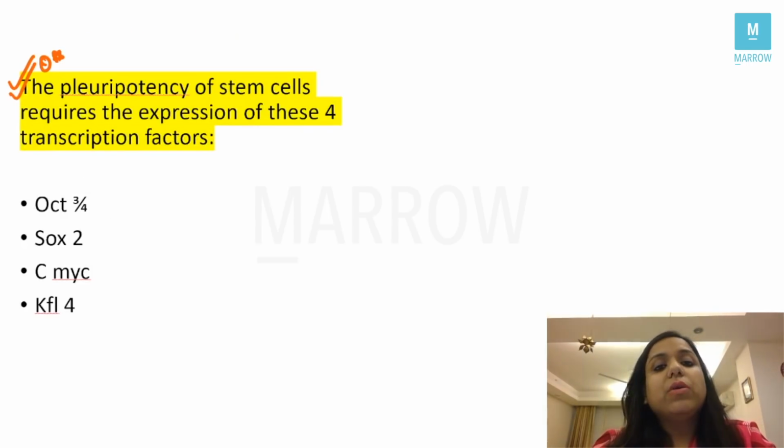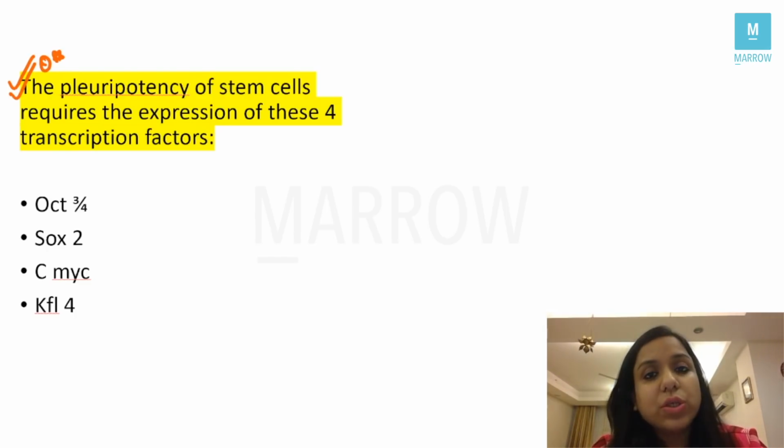Now, another important concept which you have to remember here, from which questions can be asked, is that the pluripotency of any stem cell is regulated by 4 transcription factors. That can also be asked in the exams, right? What are those 4 transcription factors? OCT3/4, SOX2, C-MYC, and KLF4, right? So pluripotency is dependent upon 4 factors. That means this is also a cell which requires some regulatory stimulus, correct?